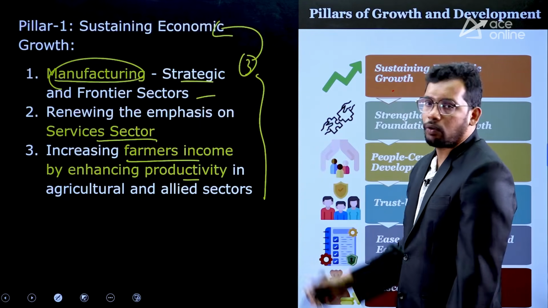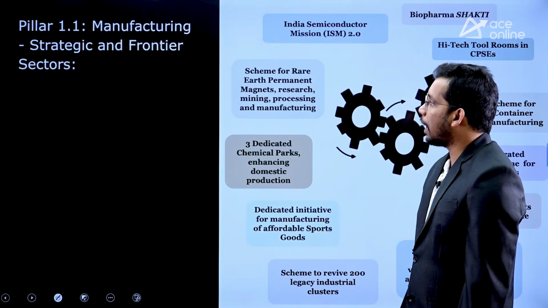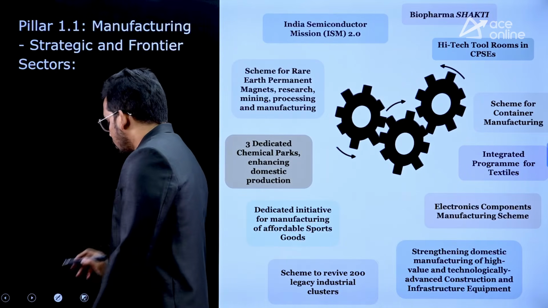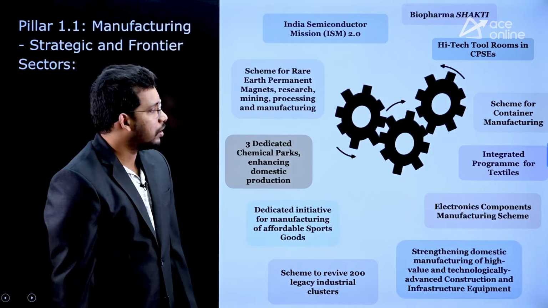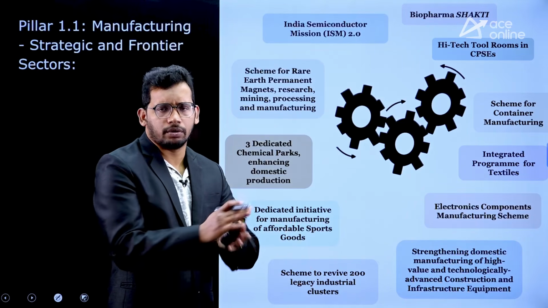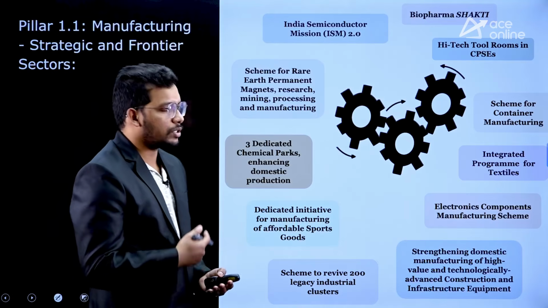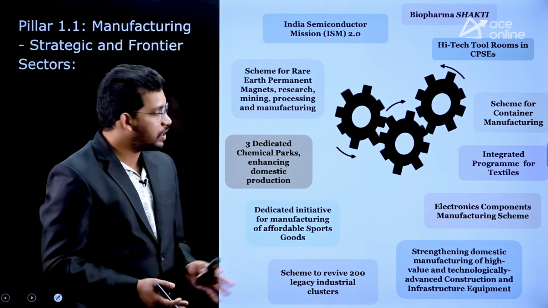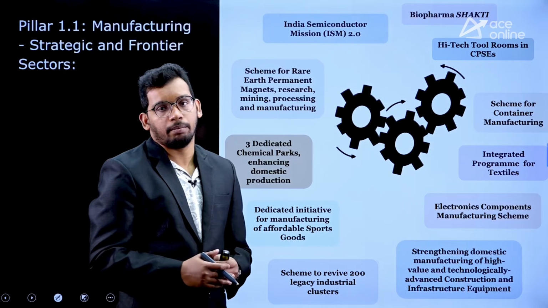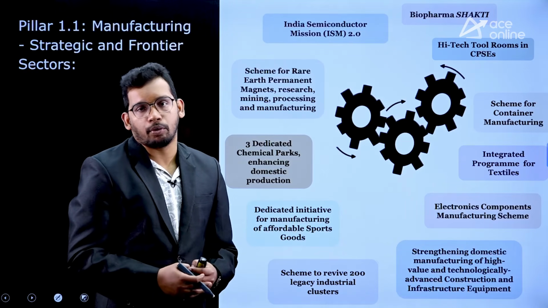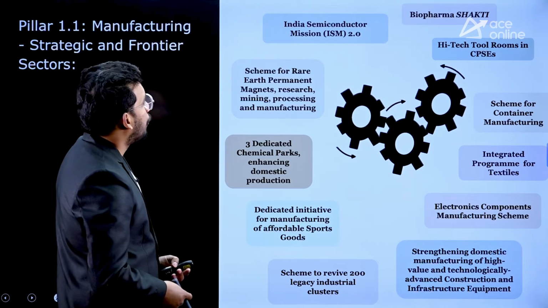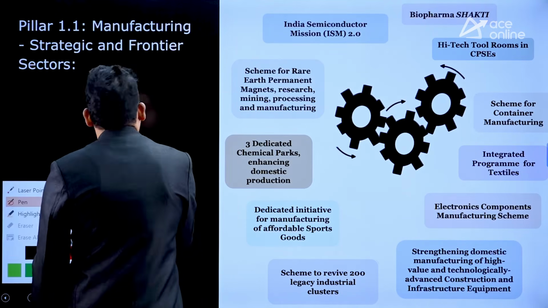So let's take them one by one now. First, let's take up the manufacturing sector. So the government is going to implement a lot of schemes, right? So these are propositions. Some schemes were already there, so they are going to be extended. Some other schemes the government is going to come up with anew. So these are all proposals. These will be implemented once the cabinet approves them, maybe after April 1, they will keep approving one by one. Okay. But anyway, we will discuss one by one. First, we'll go clockwise.